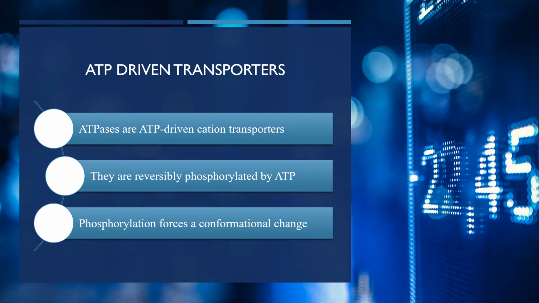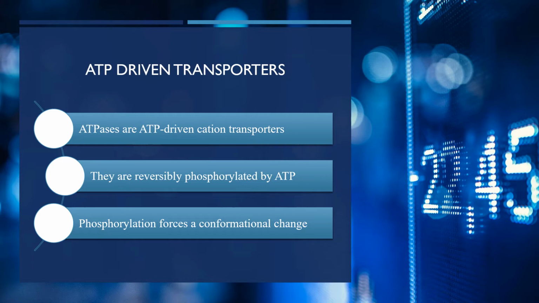There are different types of ATPases. Some ATPases are present in the cytoplasm, whereas some are present in the cell membrane. The transporter molecules which use the ATP for the active transport of solute against their concentration gradient are called ATPases, the transporters which are driven by ATP hydrolysis. So ATPases are ATP driven cation transporters.